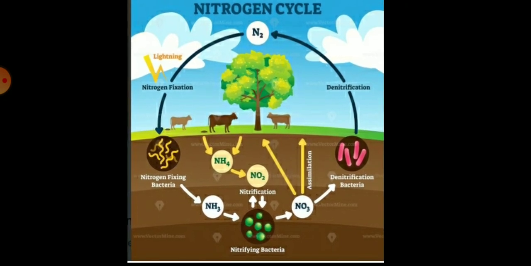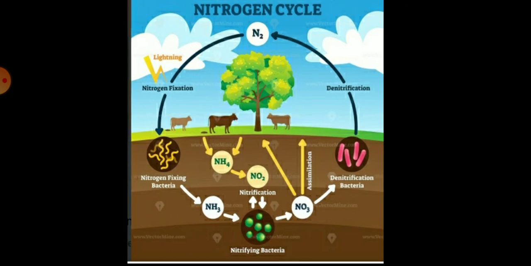The nitrogen cycle is mainly a biogeochemical process through which nitrogen is converted into many forms, passing from the atmosphere to the soil, then from the soil to the microbes, and then back to the atmosphere.